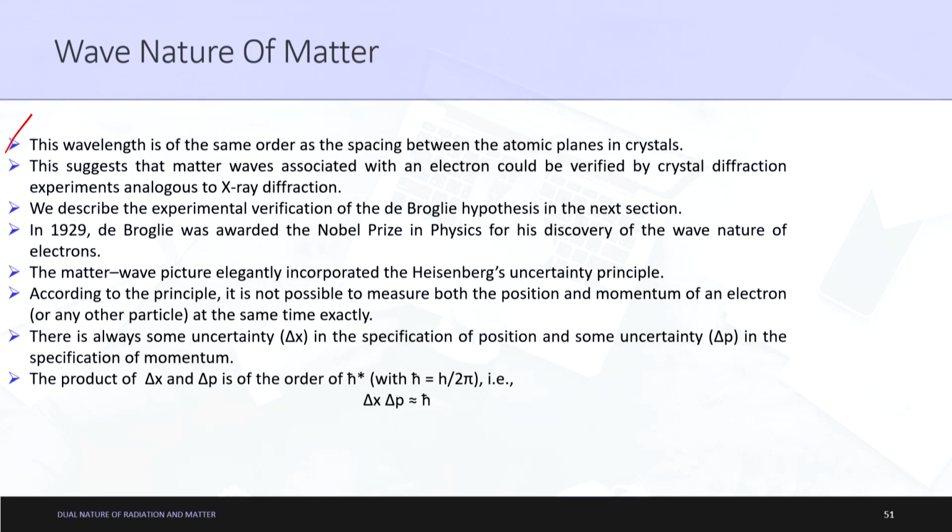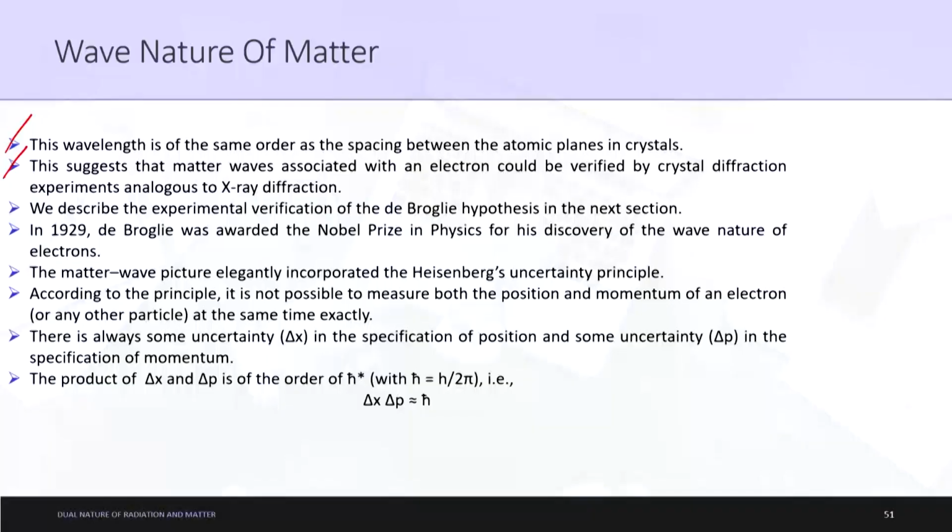This suggests that the matter waves associated with an electron could be verified by crystal diffraction experiments analogous to X-ray diffraction. So, this value of wavelength can be calculated by experiments or other ways. But wavelengths of the order of 10^-34 cannot be calculated till now. We describe the experimental verification of the de Broglie hypothesis in the next section. So, let us see that in the next section.